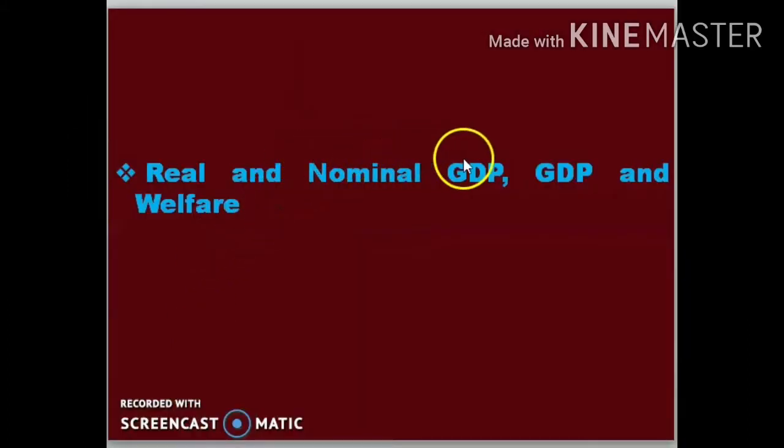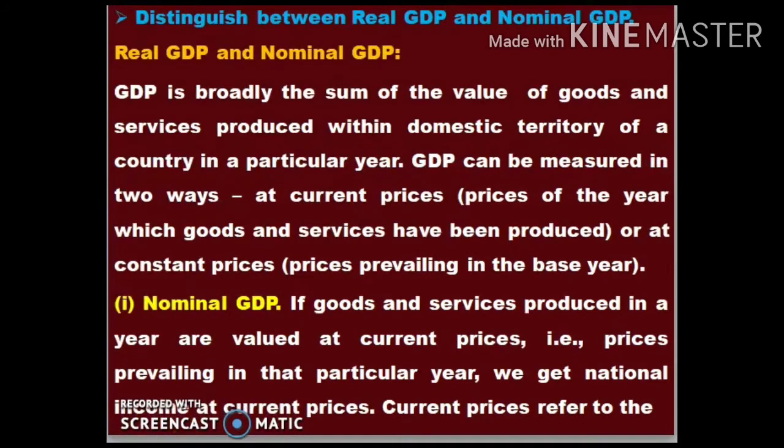Topic: real and nominal GDP, GDP and welfare. Distinguish between real GDP and nominal GDP. So what is that? At first we will be discussing GDP. GDP is broadly the sum of value of goods and services produced within the domestic territory of a country in